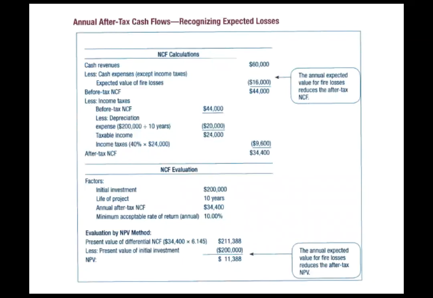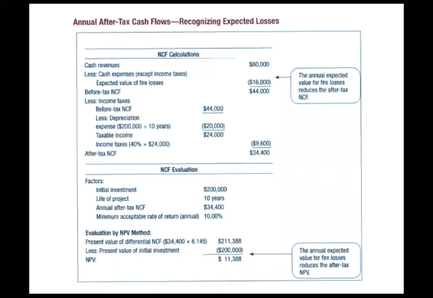So why is this important? So again, we pulled out the numbers. Cash revenues: what they said in the proposal is that they expect this new venture by Dr. JRC is going to have cash revenues of $60,000 a year. Now, what they put in here is also the annual expected value for losses, we're going to reduce this by $16,000. Essentially, that's insurance costs.